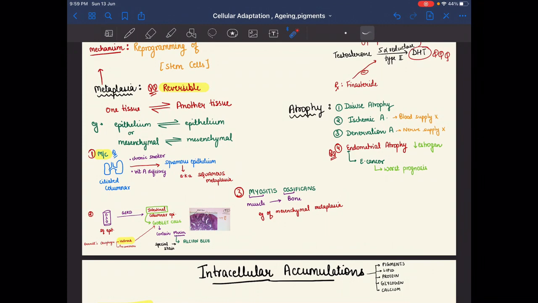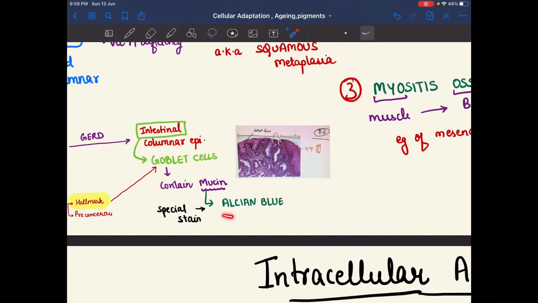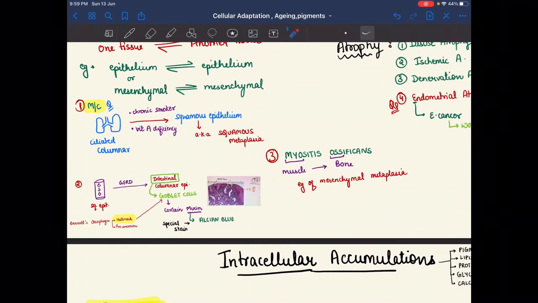So the esophagus is converted into intestinal columnar epithelium, which means goblet cells are also present, and we can examine it by the mucin, using a stain, that is Alcian blue. Goblet cells contain the mucin, and mucin is identified by a special stain, Alcian blue stain. So this is Barrett esophagus.